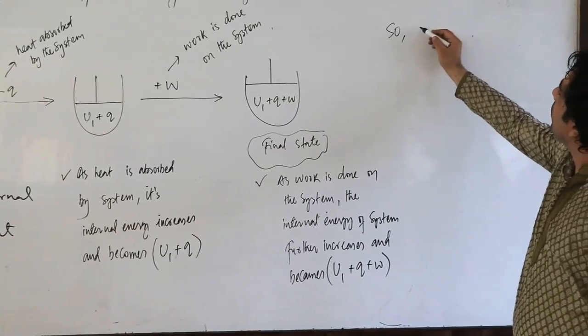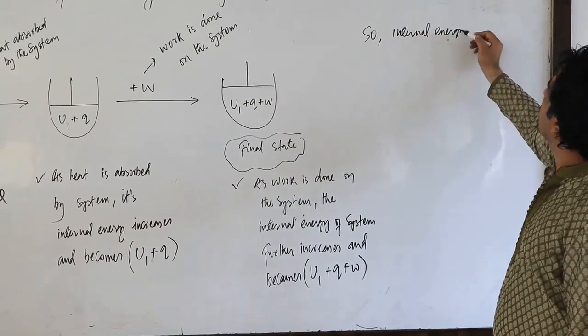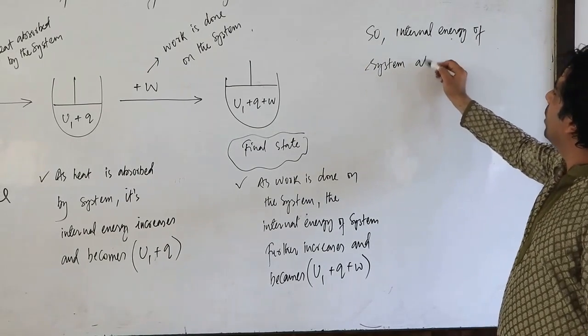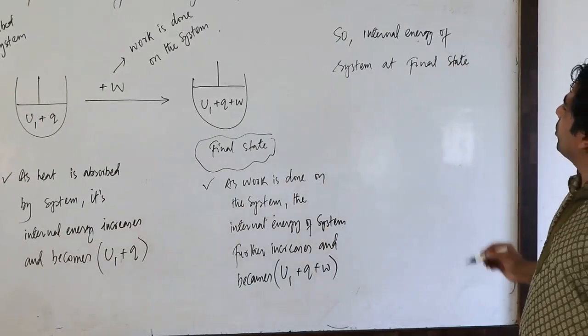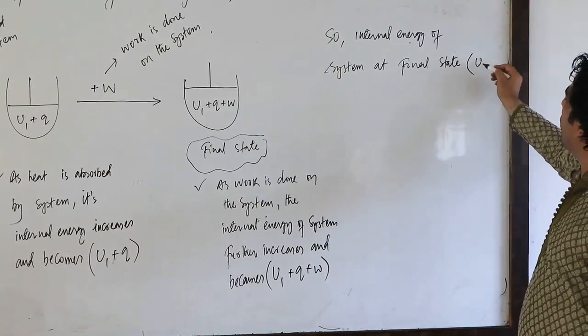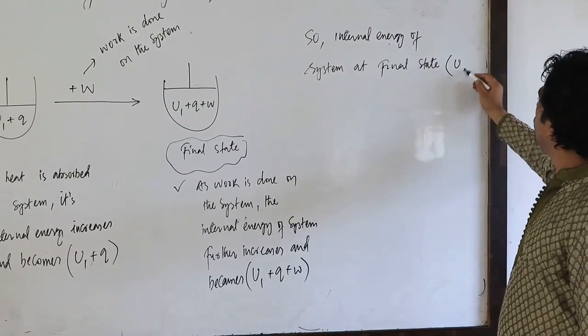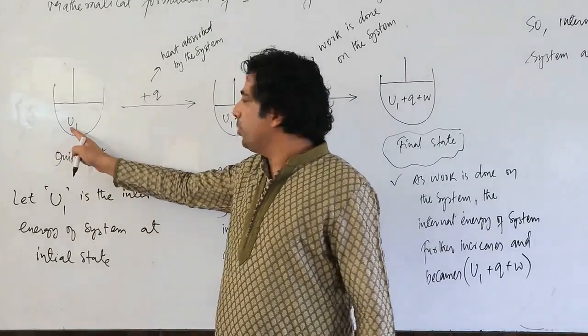So the internal energy of the system at the final state, you know the final state can be represented by UF or it can be represented by U2, because I have mentioned the initial state as U1.